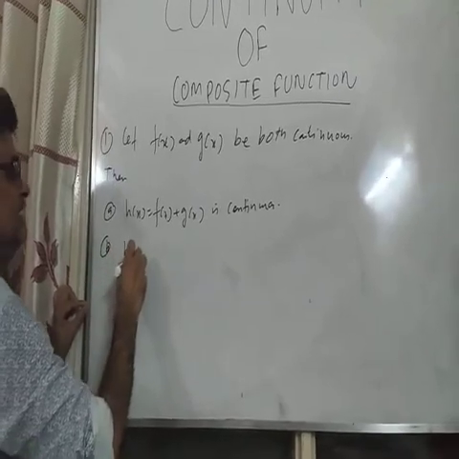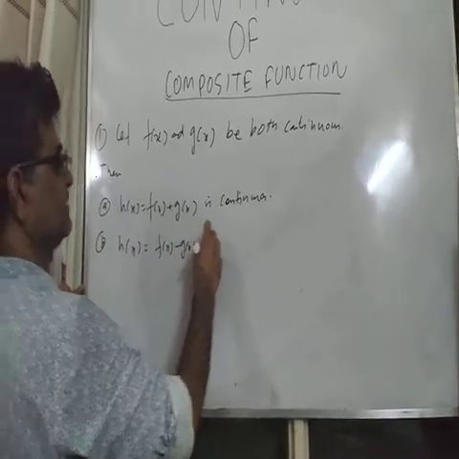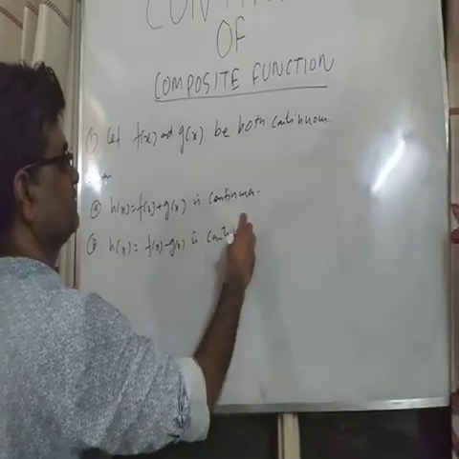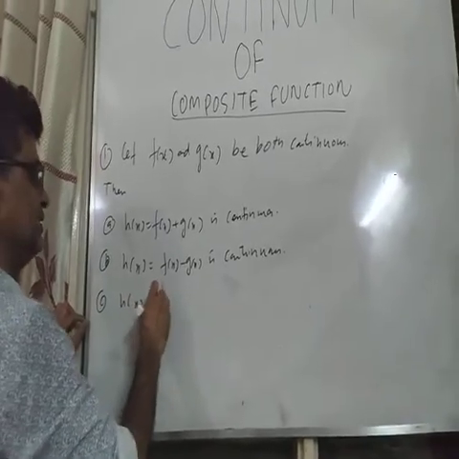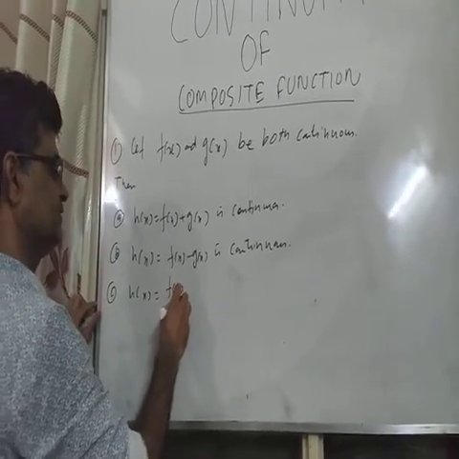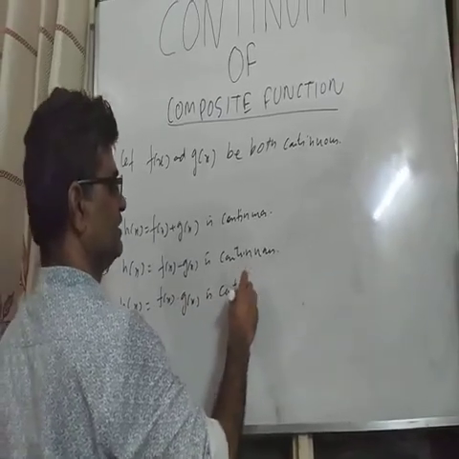Second, h(x) equals f(x) minus g(x) is continuous. Third, f(x) into g(x) is continuous.